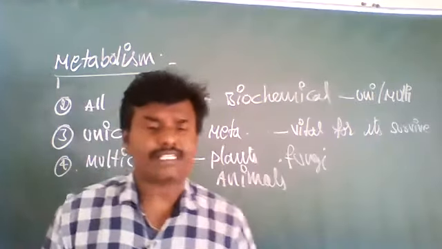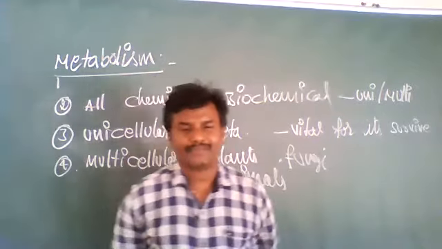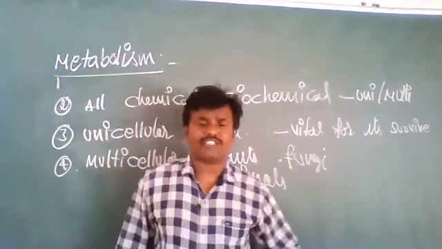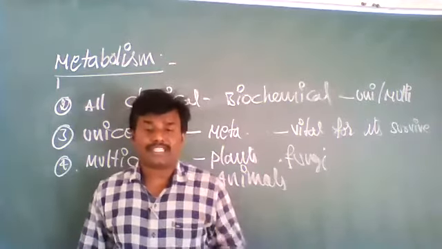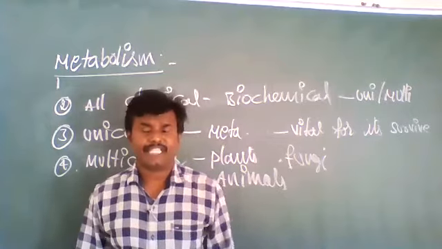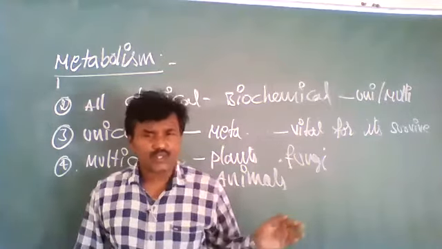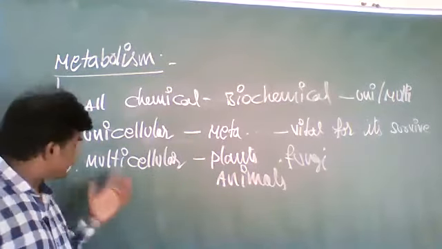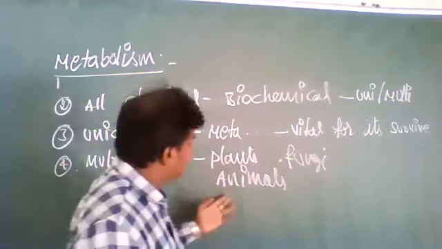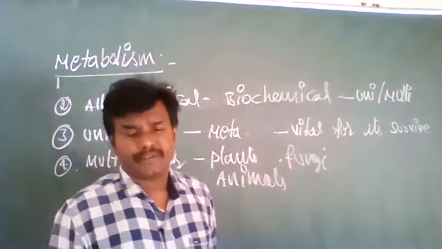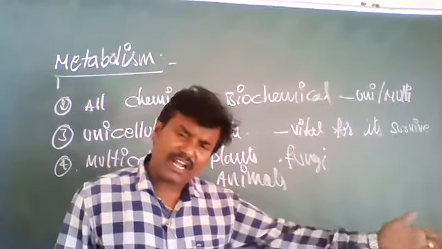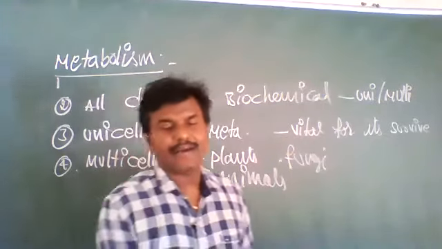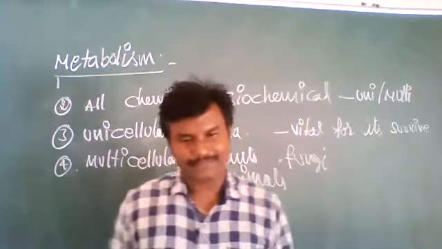For example, the digestive system will show metabolic reactions. Respiration. In our body systems, the digestive system, respiratory system, transport system, all the cells are present. In those systems a number of cells are present, so all those cells show metabolic reactions. Not only in animals, but in multicellular organisms, whether plant or animal. In the same way as in unicellular organisms, in multicellular organisms also, in all the cells and cell systems, metabolic reactions are occurring. Okay?